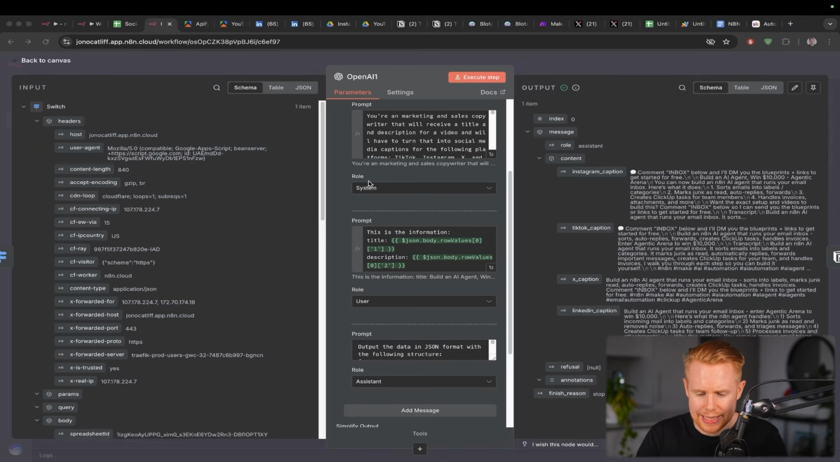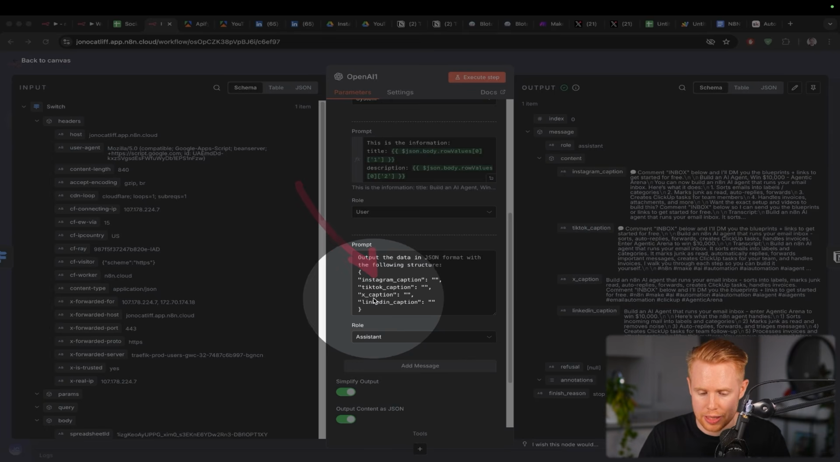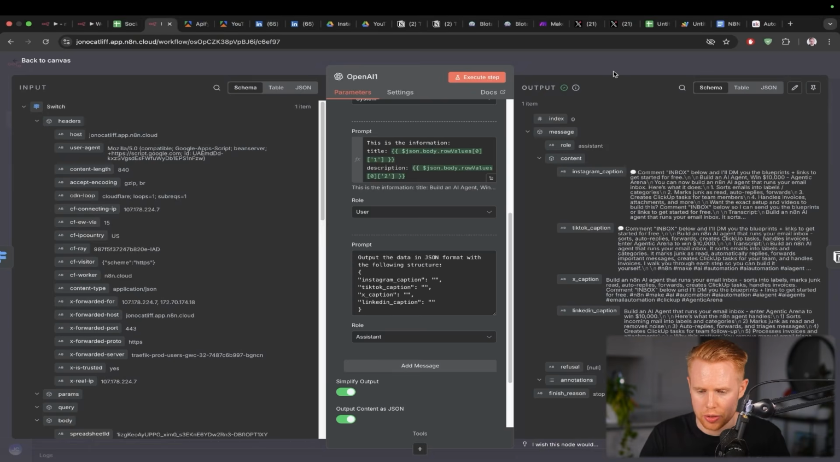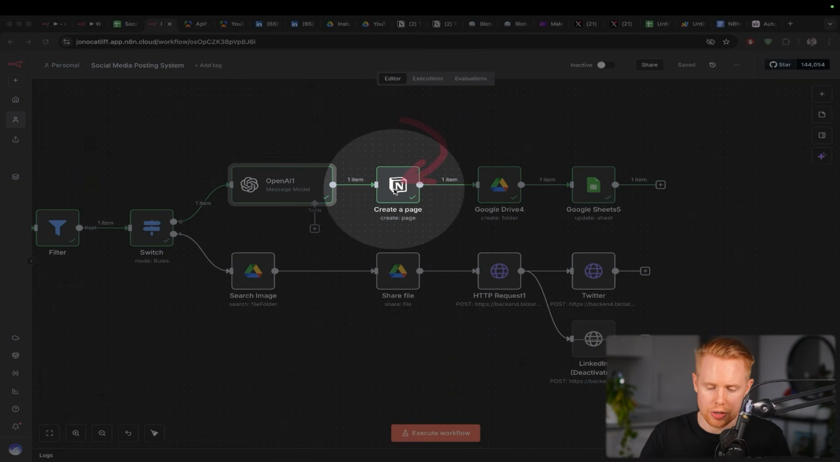So that's essentially it. We're just passing in title and description to get these captions over here. And then we're saying as the output, we want to generate captions for Instagram, TikTok, X, and LinkedIn all in one go. So we're going to take that and then we're going to generate a page on Notion.